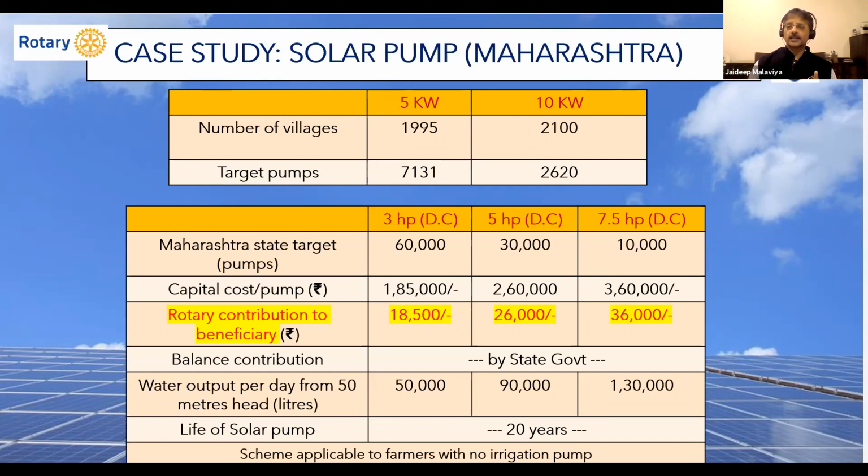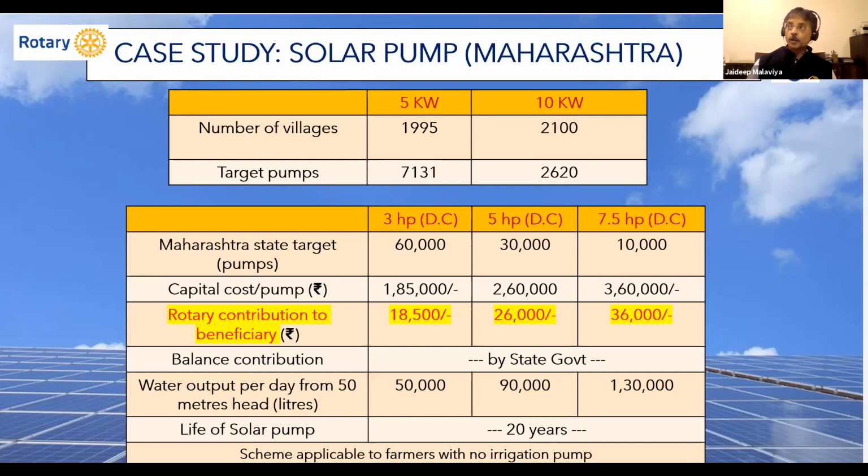Just adopt one farmer. In fact, I would go a little more ambitious: one Rotarian, one farmer. You'll feel privileged even when you have your morning breakfast, whatever the vegetables or whatever we are having, that I am contributing, I am using a green source which is going into my stomach. Right? I am contributing to the environment. I feel so privileged. This is a solar-based breakfast I am having. I supported the farmer; the farmer will feel more privileged. I'll come next to something called farm to fork, and how e-mobility can further accelerate this program.